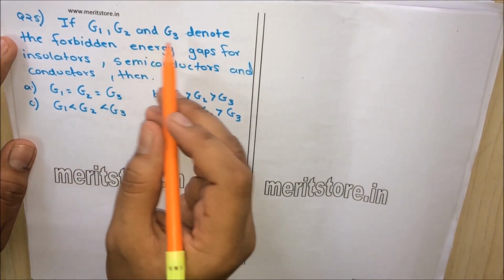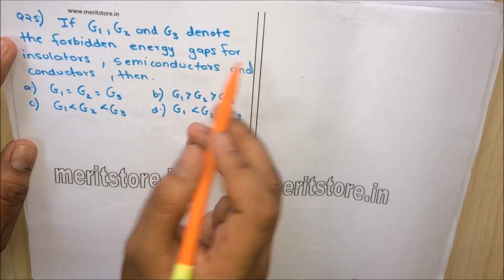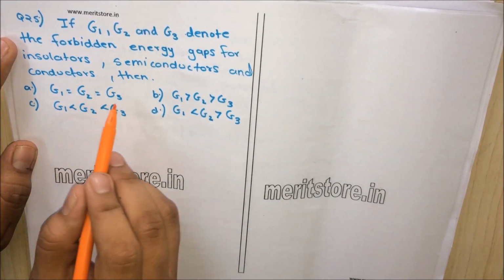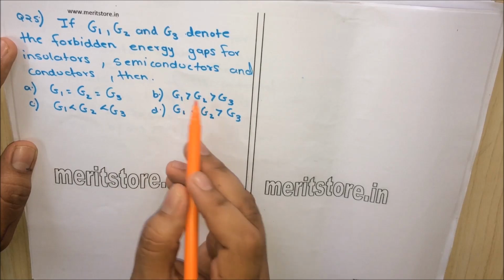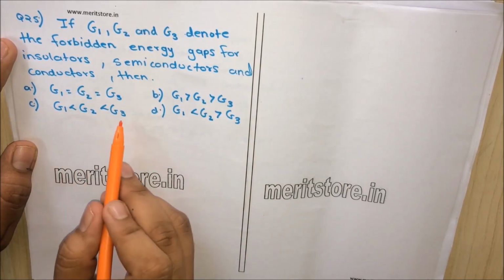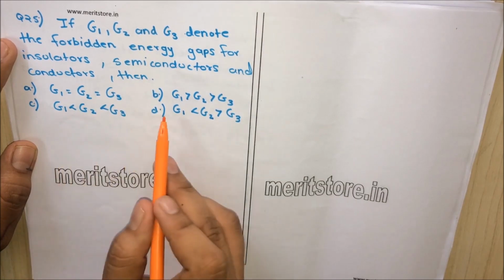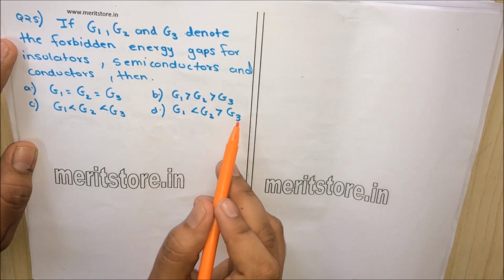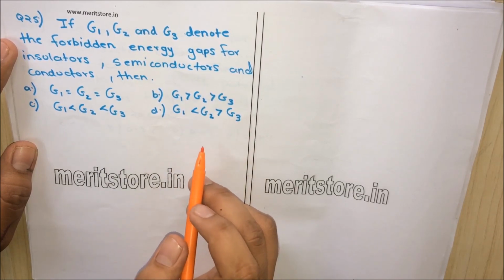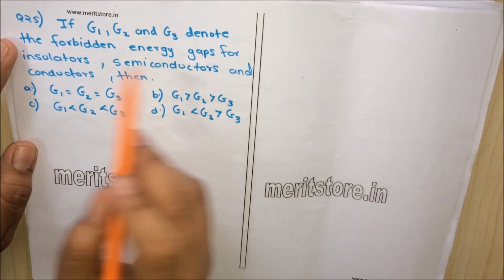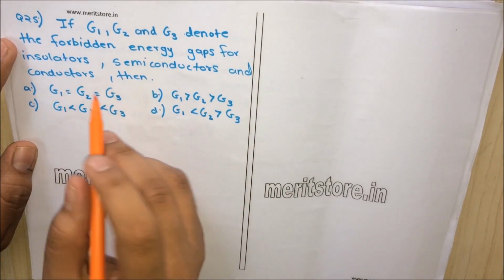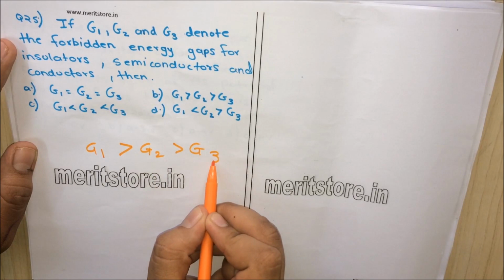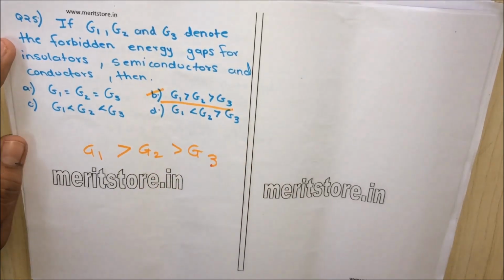Question 25. If G1, G2 and G3 denote the forbidden energy gap for insulators, semiconductors and conductors, then option A, G1 is equal to G2 is equal to G3. Option B, G1 is greater than G2, G2 is greater than G3. Option C, G3 is greater than G2 and G2 is greater than G1. Option D, G2 is greater than G1 and G2 is greater than G3. Now we know that G1 is greater than G2 and G2 is greater than G3. That is, option B is the correct answer.